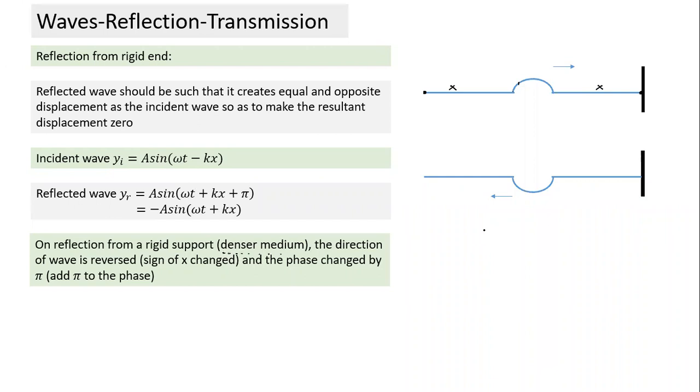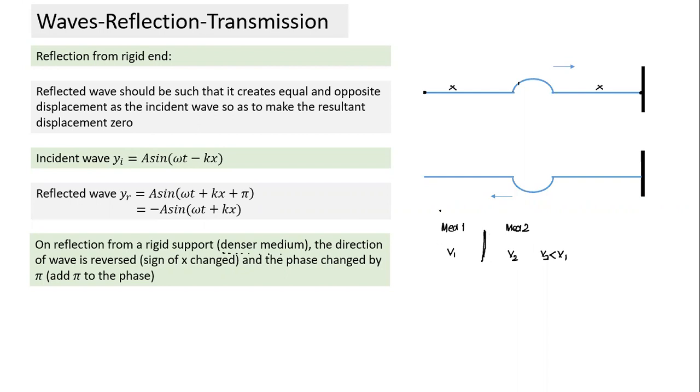If there are two mediums, medium one and medium two, as we did in Snell's law, medium two will be denser if the speed of the wave is v1 here and v2 here, and v2 is less than v1. It means in the second medium the wave travels at a slower speed compared to the first medium, so the second medium is denser. The denser medium implies a lower speed at which the wave travels.